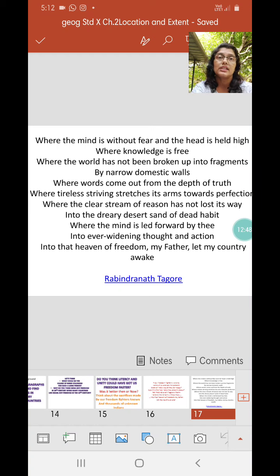When knowledge is free, you don't have to pay for the best knowledge. Okay, so those who can pay, those who can afford, normally join good schools. Okay, and those who cannot afford, they have to join whichever school is available in that much amount for them. So knowledge is supposed to be free.